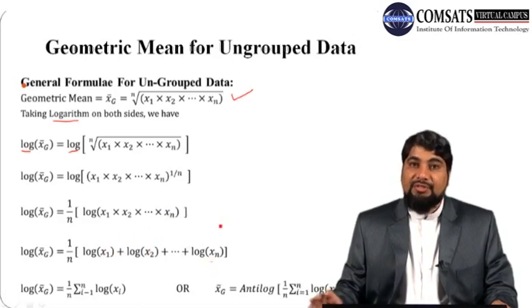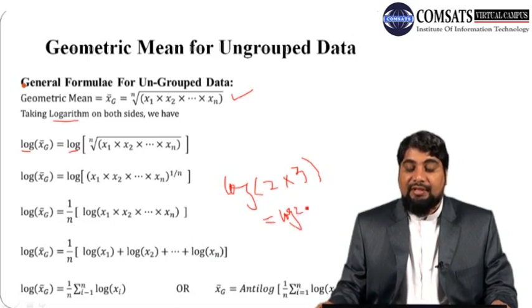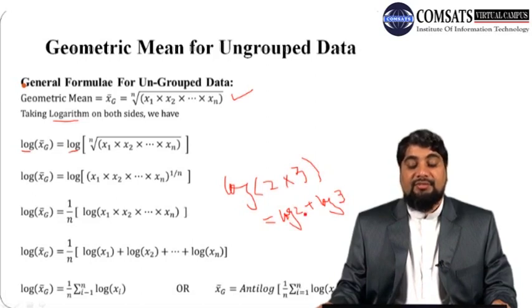If we have two numbers 2 and 3, then log of 2 cross 3 can be simplified to log of 2 and then log of 3. It means the log of the product of these two numbers can be written as the sum of logs of these numbers, log 2 plus log 3.